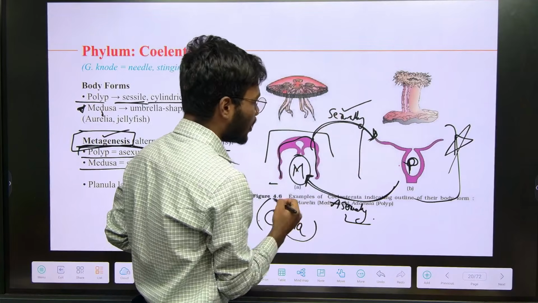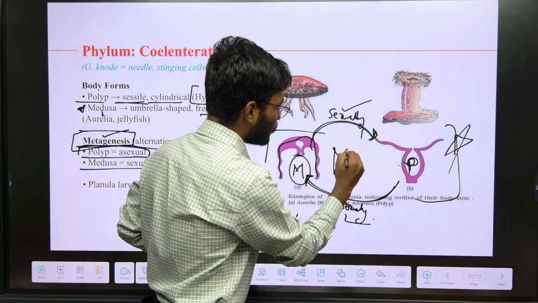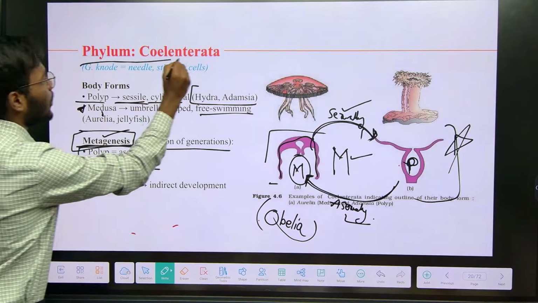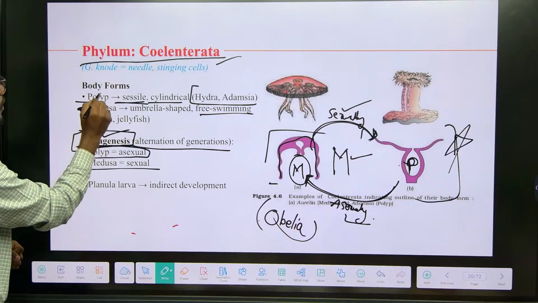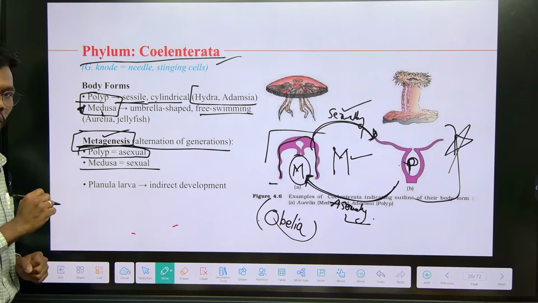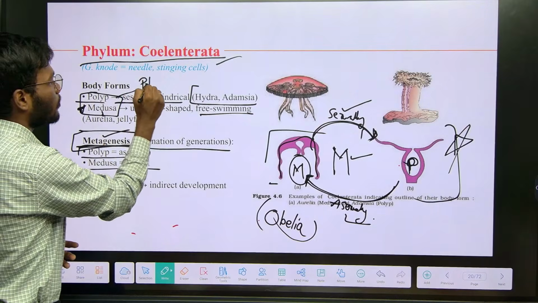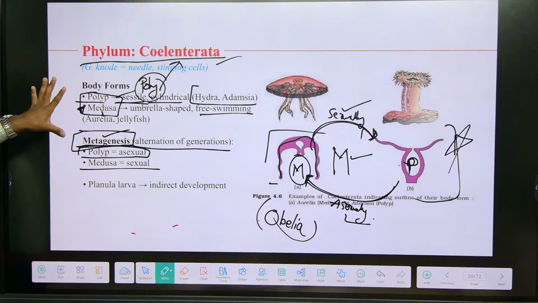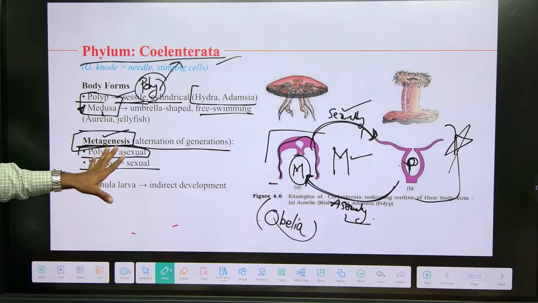This alternation of generation is called metagenesis. Metagenesis is only seen in Coelenterata. Or this polymorphism, having two different types of body forms, is only seen in Coelenterata. These are the two important points present only in Coelenterata.